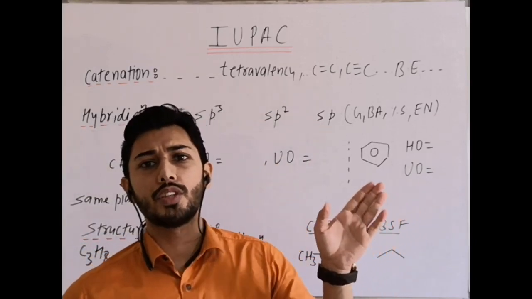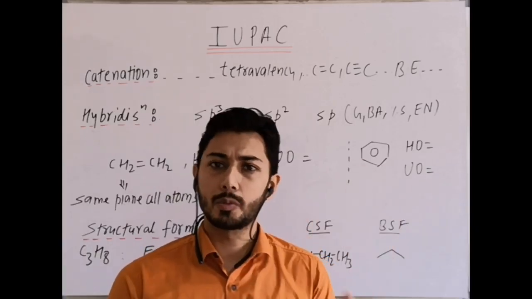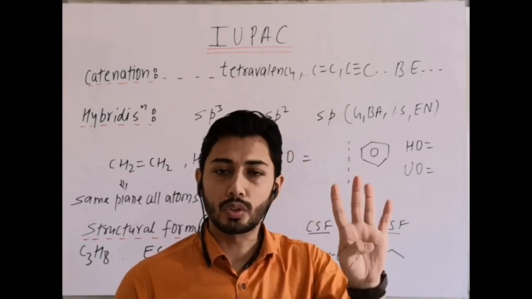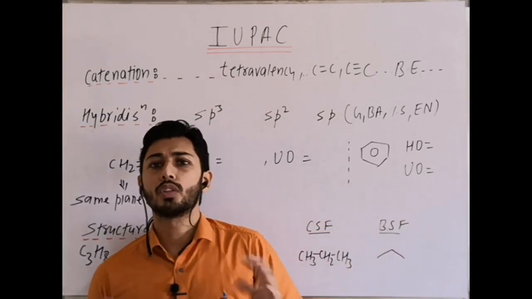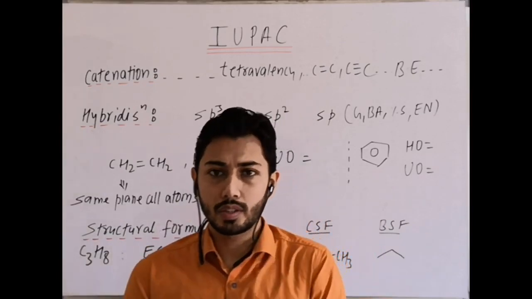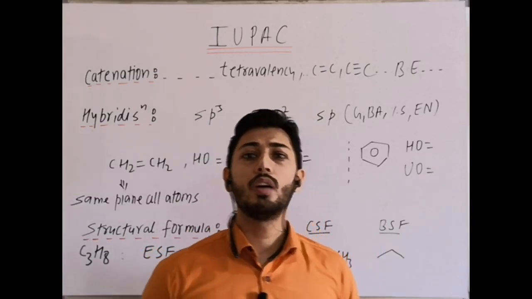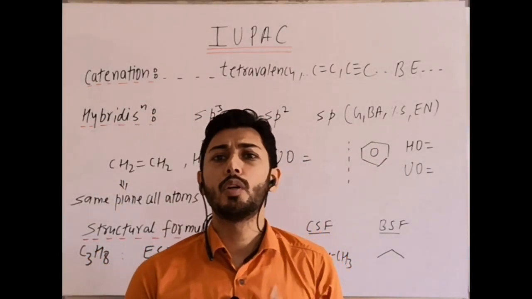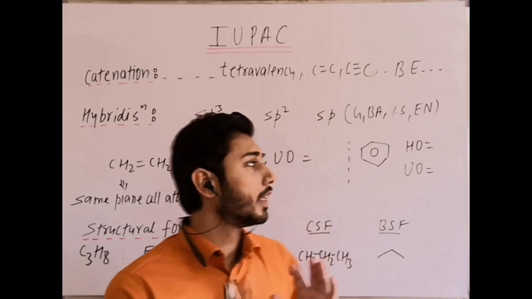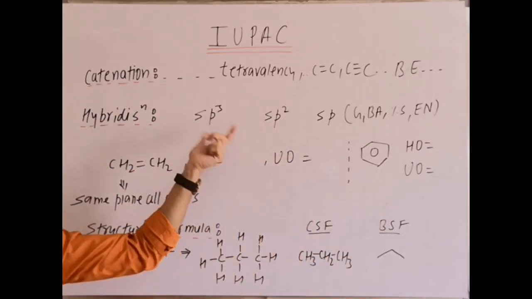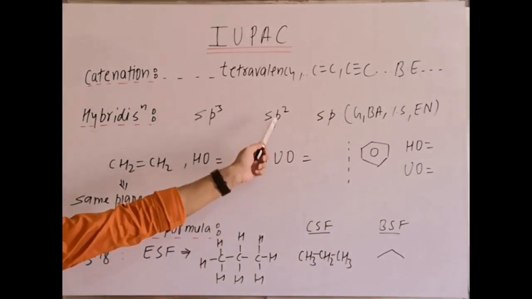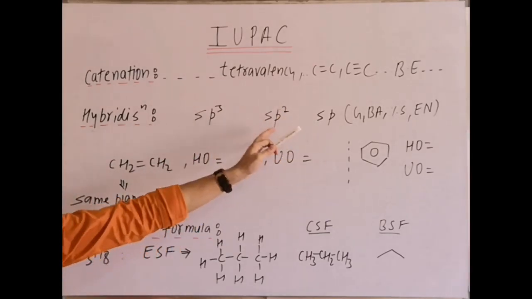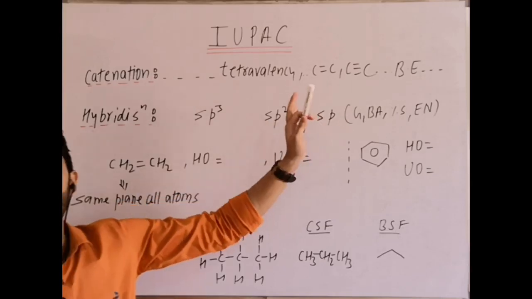Then sp3 hybridization, carbon is using 1s and 3p orbitals. sp3 hybridized, how many total hybrid orbitals? 4. sp3 means 4. sp2, 1s and 2p orbitals, total hybrid orbitals 3. Whatever the number of atomic orbitals combined, it will be equal to the number of hybrid orbitals. Then sp hybridized, 1s, 1p orbital, how many total hybrid orbitals? 2. Clear? Then geometry: in case of sp3 it is tetrahedral, in sp2 it is trigonal planar, in sp it is linear. Bond angle is 109.5 degree, sp2 is 120 and sp is 180.